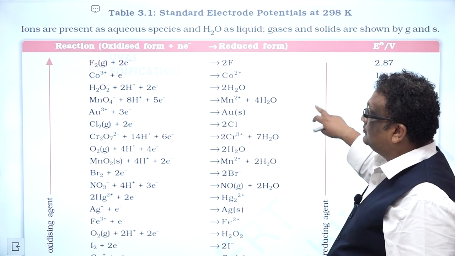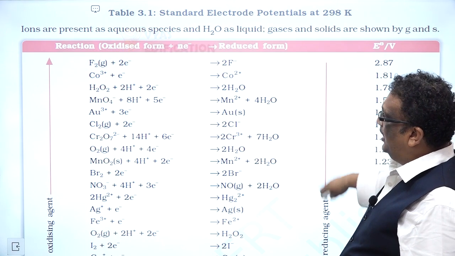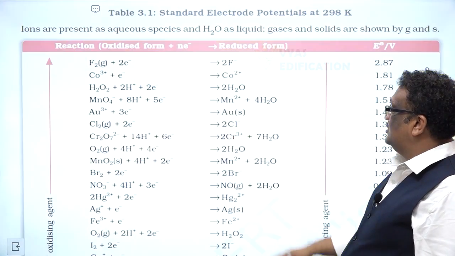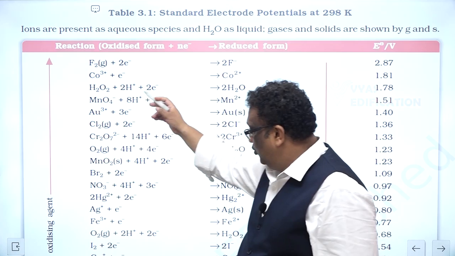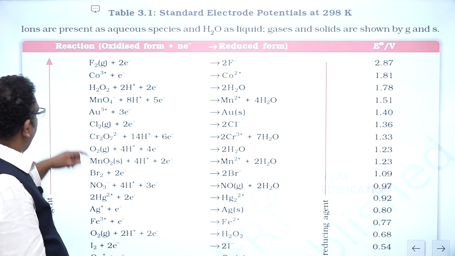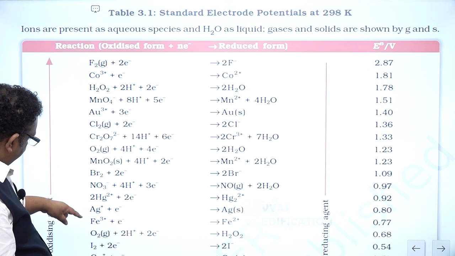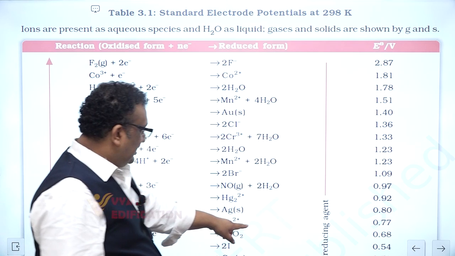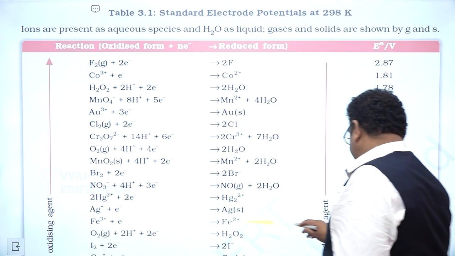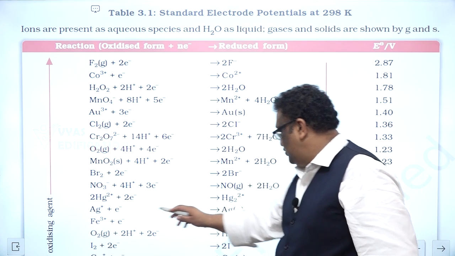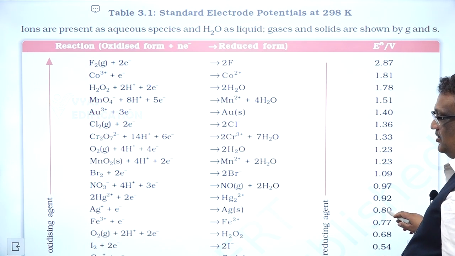So, what all has been asked? Let's take a look. It is chromium, cadmium, ferrous, ferric and silver. So, do we see any chromium, cadmium, ferrous, ferric, silver here? Ferric to ferrous, the standard reduction potential is 0.77, and Ag plus to Ag, it is 0.8.